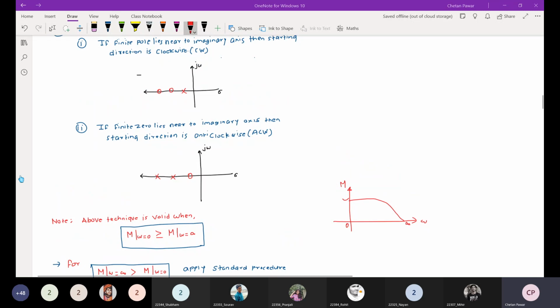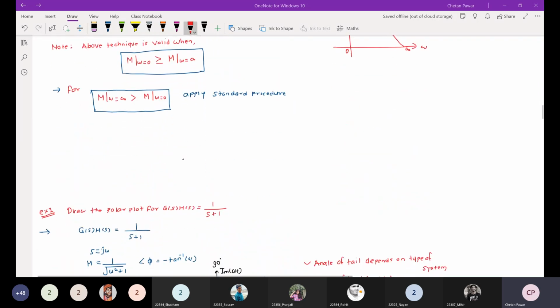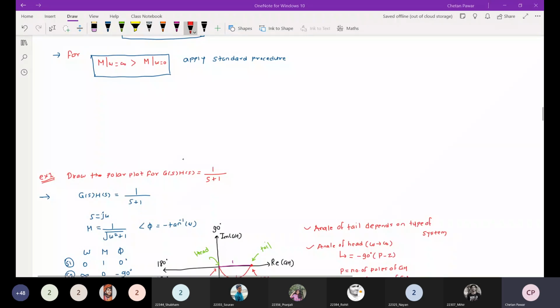I must say that in this overall control system subject, the Nyquist plot and all those concepts are difficult. You can't just solve the problems casually. If you want to score good marks in a competitive exam, or if you want to understand this subject clearly, you should know this concept very well.